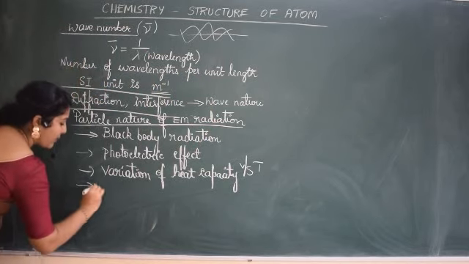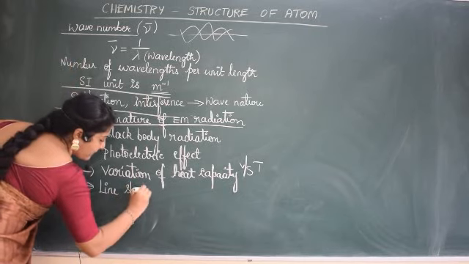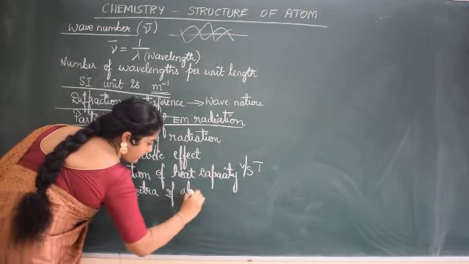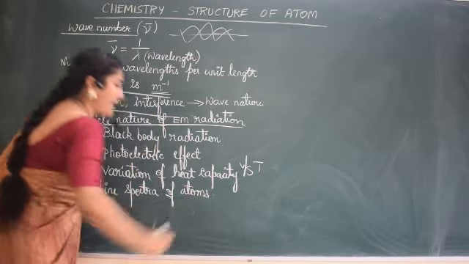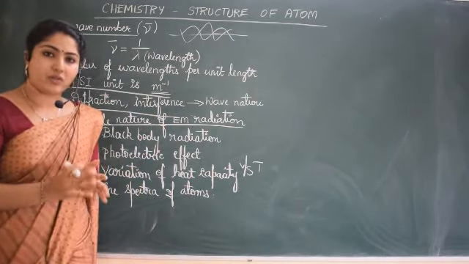And the other important one is the line spectra of atoms. Are you getting the point of what I mean to say?